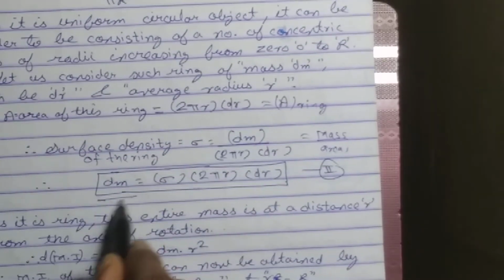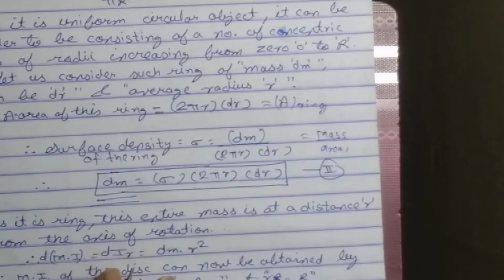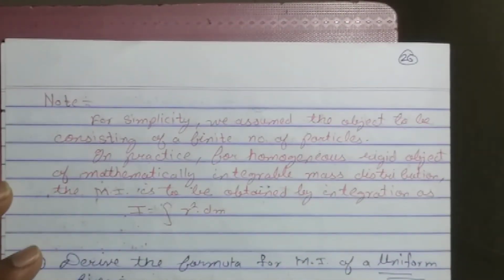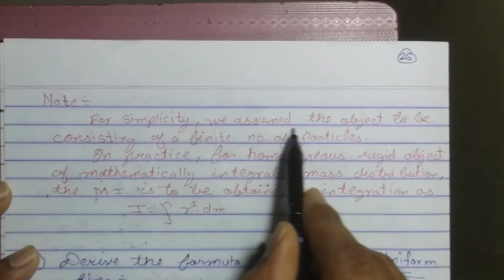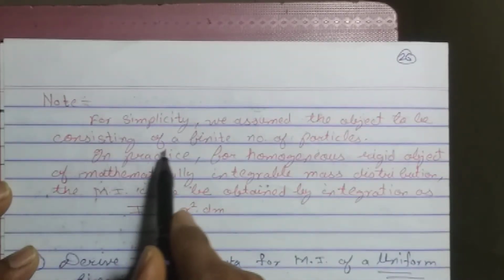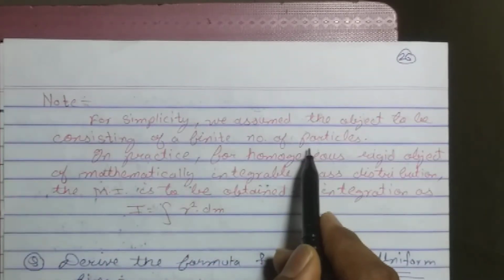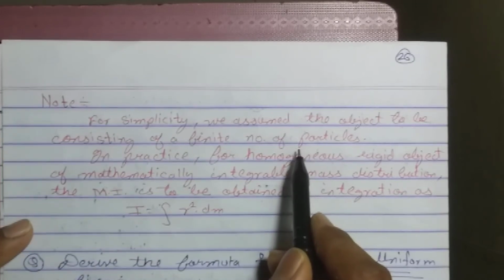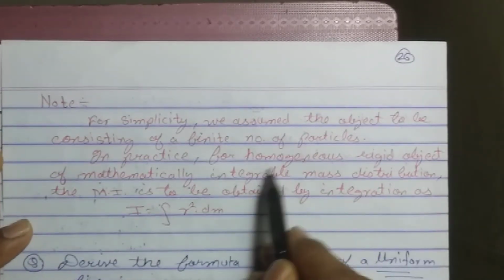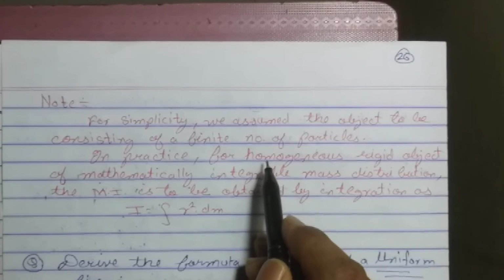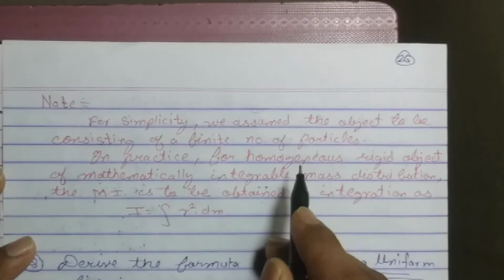Students, why did we find the small dm? Because I want to tell you one particular note. For simplicity, we assume the object consists of a finite number of particles. It is difficult to find the moment of inertia of that particular object, so I am going to divide this object into n number of particles.